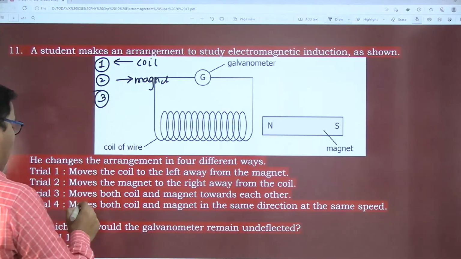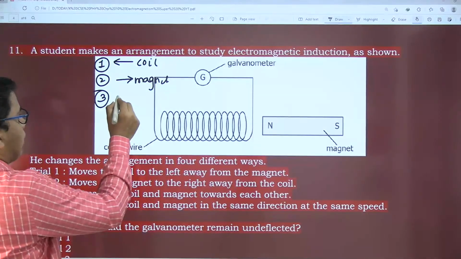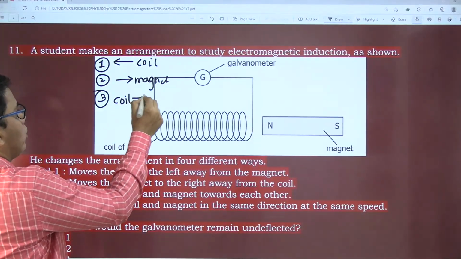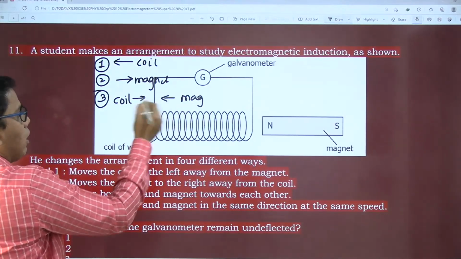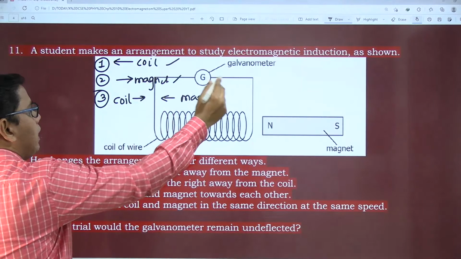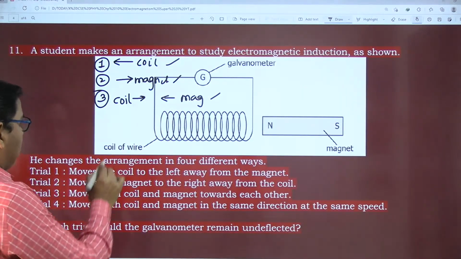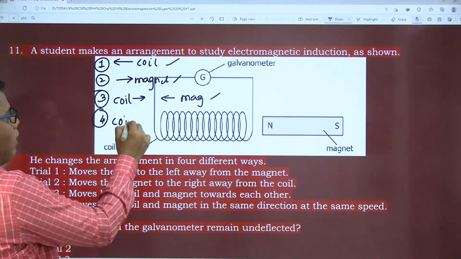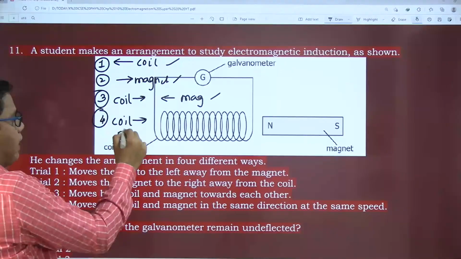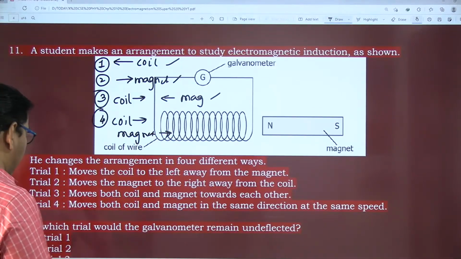What is the third trial? Both coil and magnet move towards each other. The coil is moving towards the magnet and the magnet is moving towards the coil. Here also there will be flux, so current will be induced. What is happening in the fourth trial? The coil is moving in one direction and the magnet is also moving in the same direction.